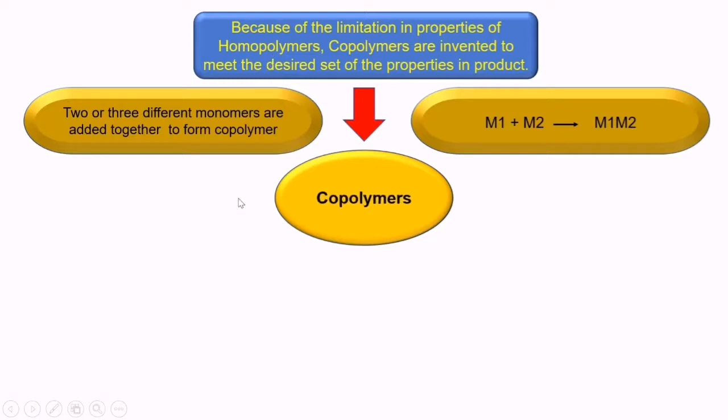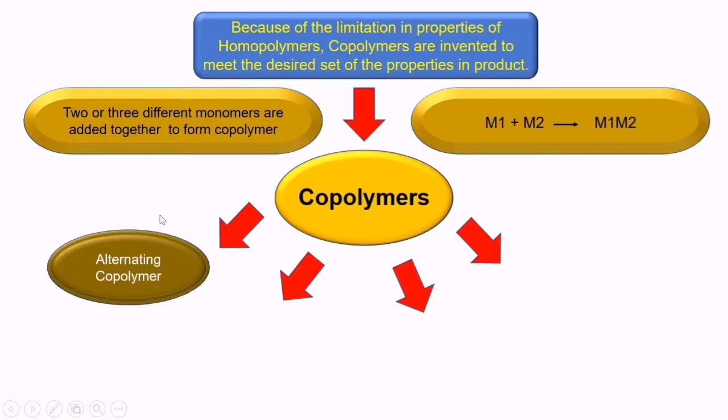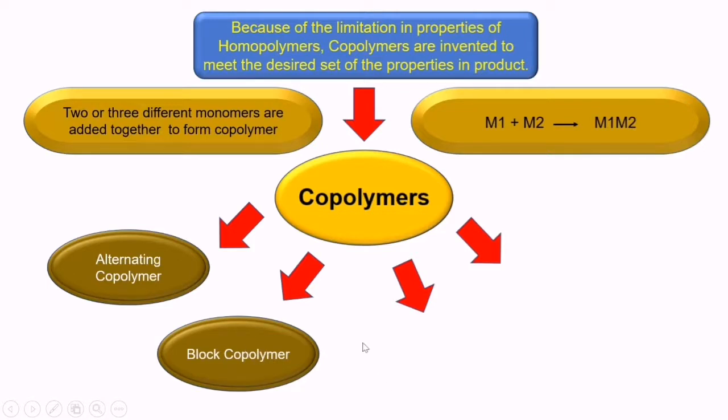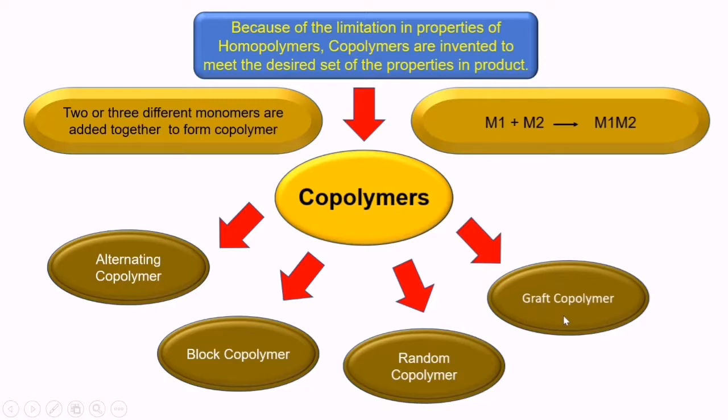There are 4 different types of copolymers, as you know. First is an alternating copolymer, second is a block copolymer, third is a random copolymer, fourth is a graft copolymer. In the alternating copolymer, you can see here I show the example of styrene and butadiene.